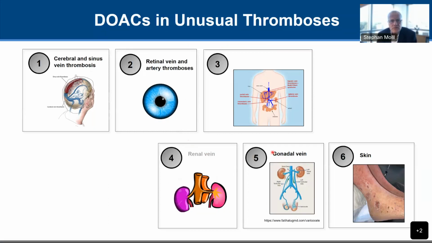And often the reversal for warfarin, prothrombin complex concentrates, is more widely available than the more specific andexanet reversal agent for the anti-10A agents or the Praxbind for dabigatran.